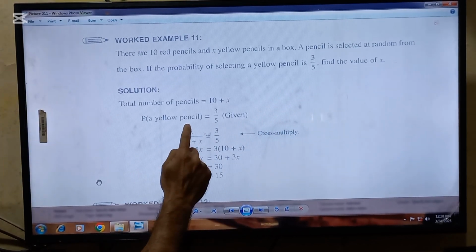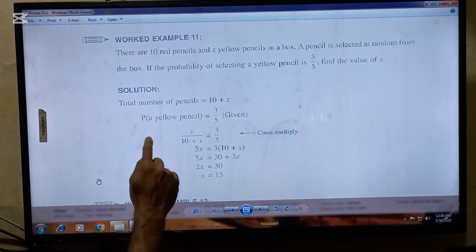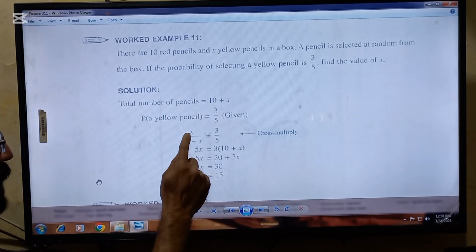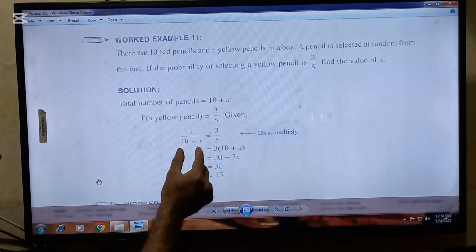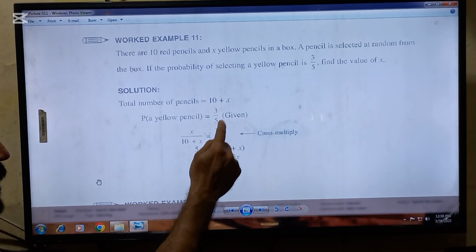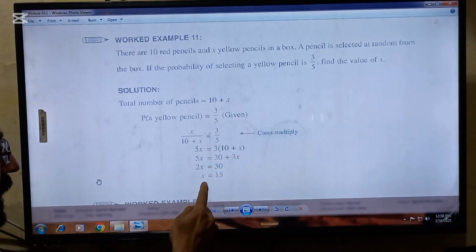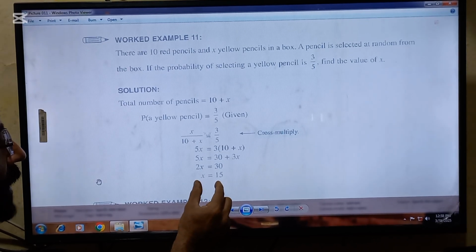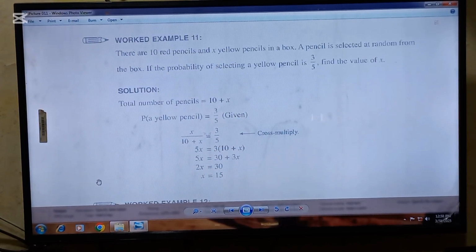And now the probability values are going to be put in. X pencils, which are favorable for yellow, will be put in the numerator, and total outcomes, that will be 10 plus X, put in the denominator. Equal to 3 by 5 will remain the same. After cross multiplying, you will get an answer of X is equal to 5. So there are 5 yellow pencils in the box.